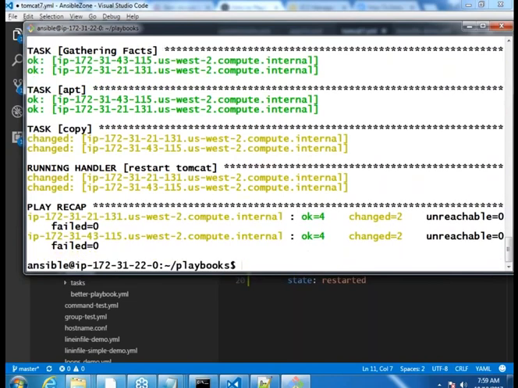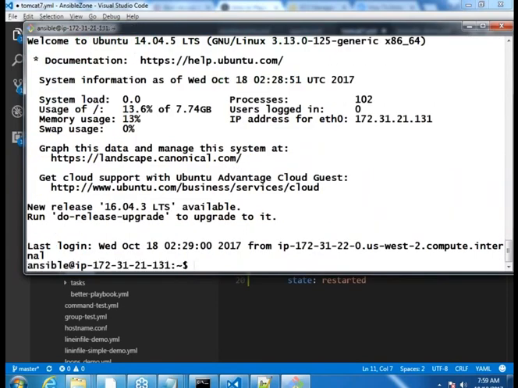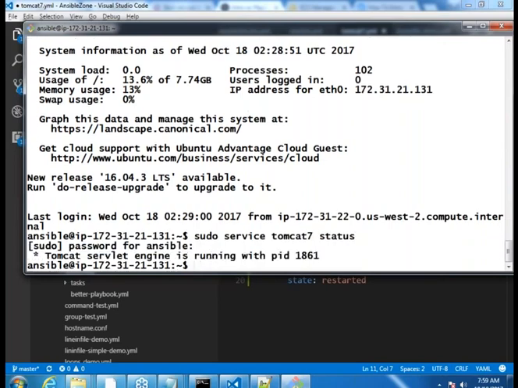Yes. Okay. Now let us log in to that machine. So one of the machine's names is, I'd copy this. Okay. SSH, and I would insert that, and then I would check sudo service tomcat7 status.